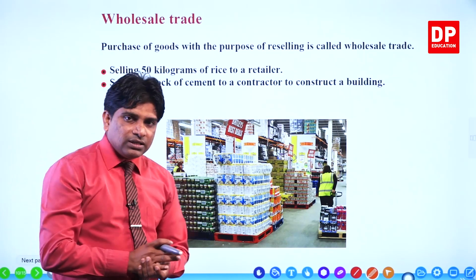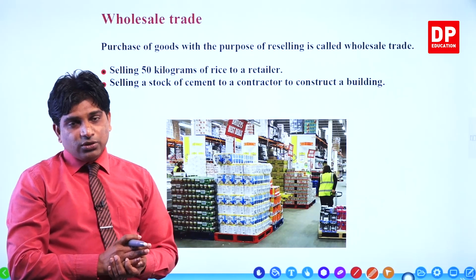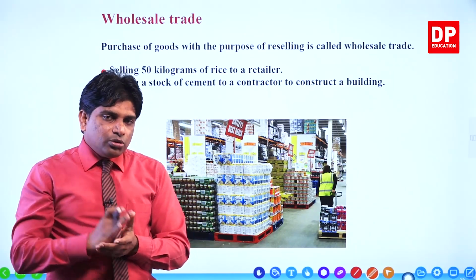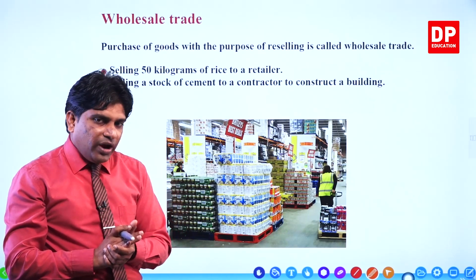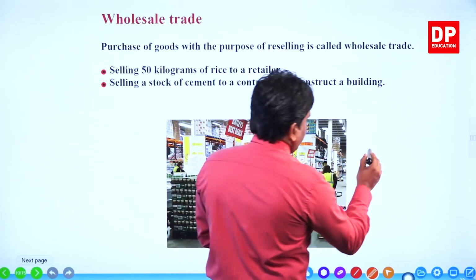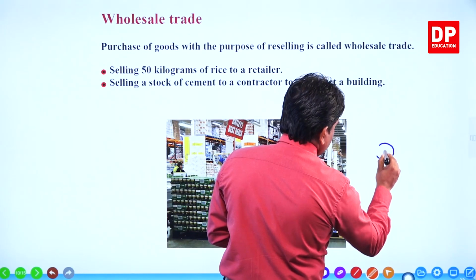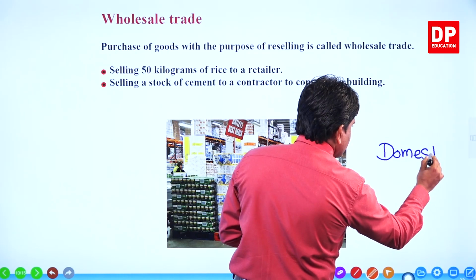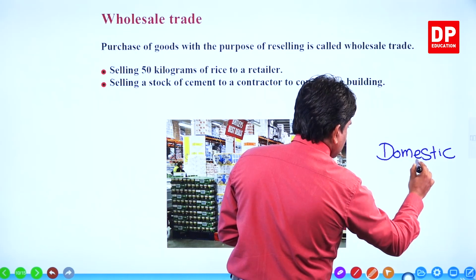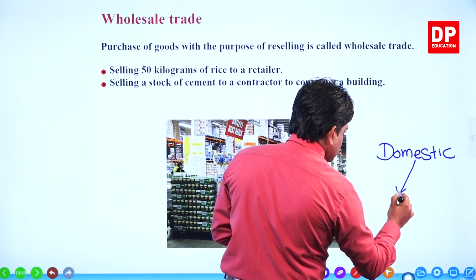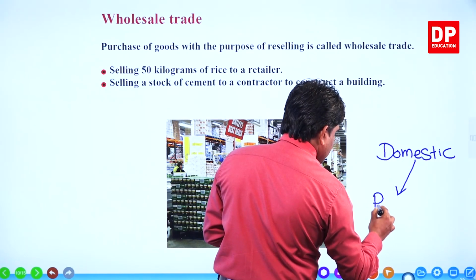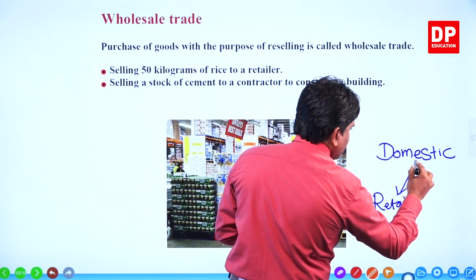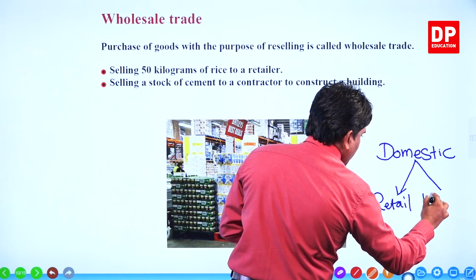Now we move to the wholesale trade. You know, domestic trade we break into two categories. One is what? Retail trade. Domestic trade we classified into two categories. One is what? Retail trade. The other one is what? Wholesale trade.